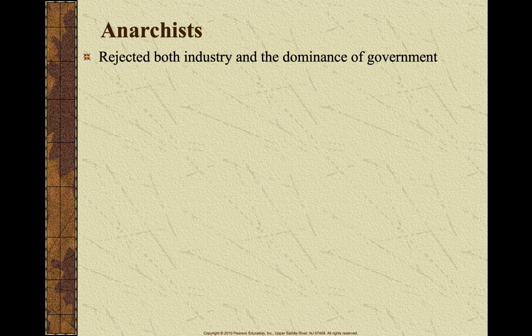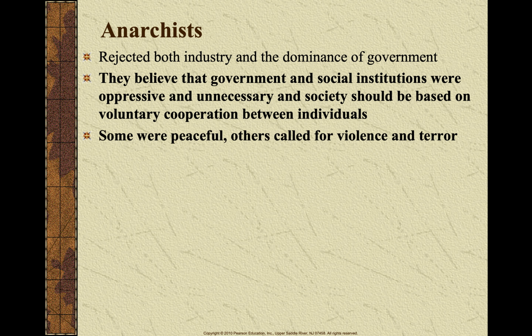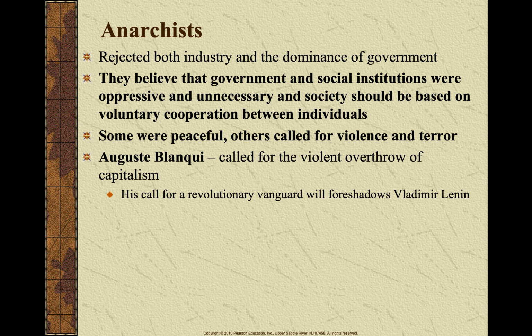Now, another group that we're going to be seeing, ladies and gentlemen, rise during this time, really in opposition to capitalism, are anarchists, and they're going to reject industry and government. They believed that the government and social institutions were oppressive, and that society should be based on voluntary cooperation between individuals. And we're going to see some very peaceful anarchists, but others that are going to be very violent, and kind of call for forms of terror.